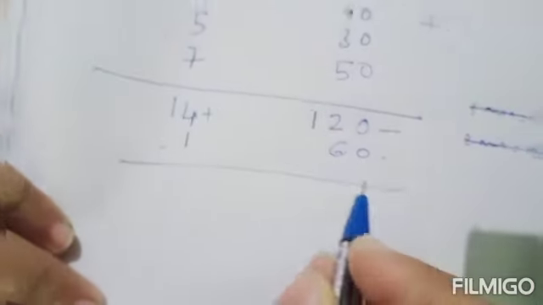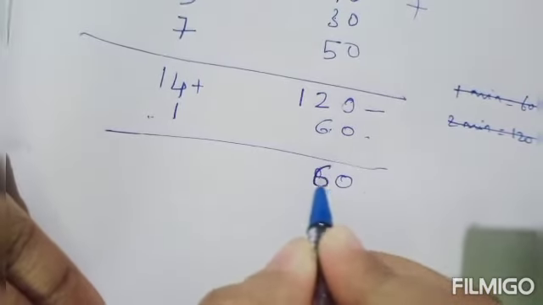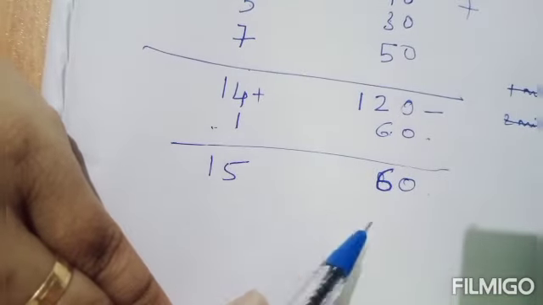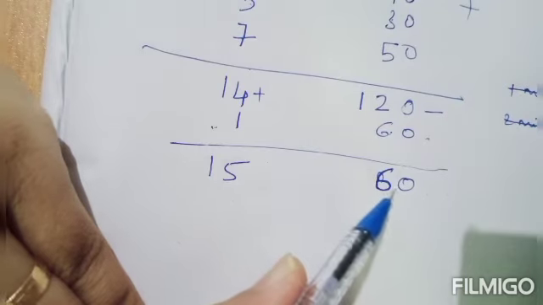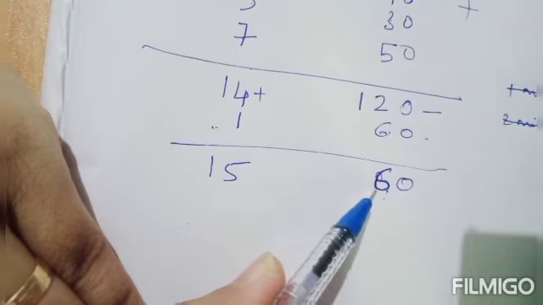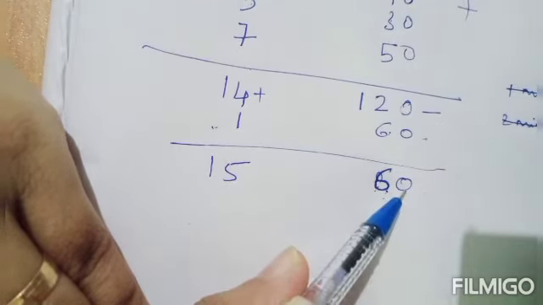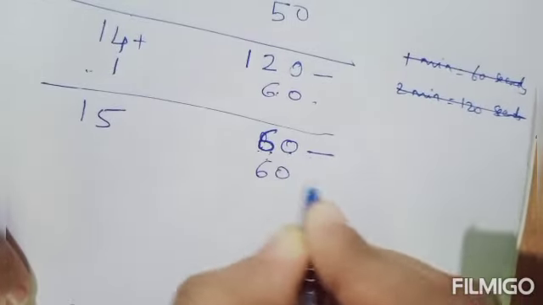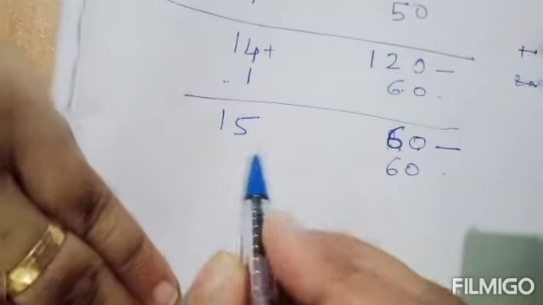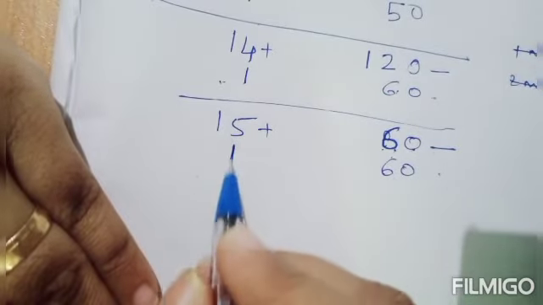So what will you get? It is 0, 60. Here 60 again you will get. Here 15 you will get. So 15 hours 60 minutes. Again here 60 minutes. You can subtract 60 from 60. Okay, 60 minutes means it is 1 hour. So here subtracting 60 minutes from 60 minutes and adding 1 hour to the hours part.